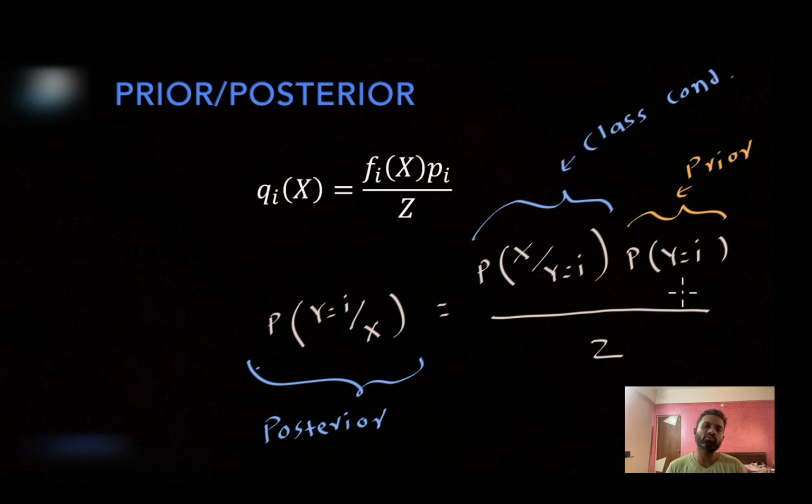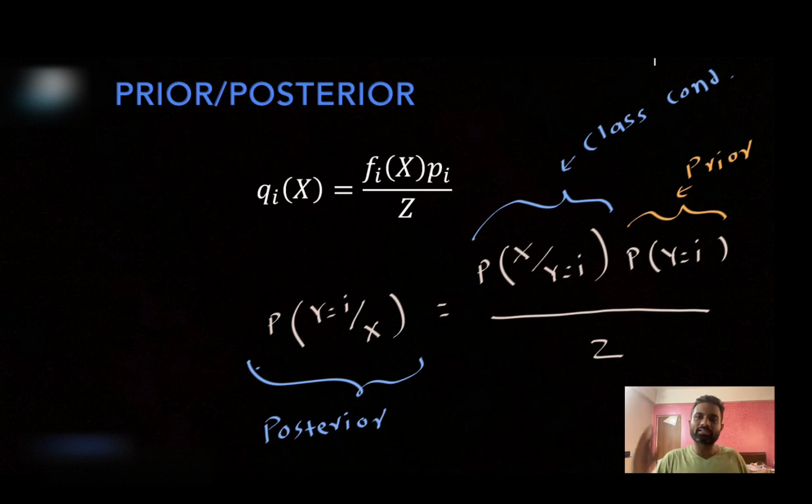Now once you observe a certain evidence, that means you have observed a certain feature vector X has come, now you are interested in the probability of the class label. So we call it a posterior. So that is the conditional probability of y equal to i given that a certain feature vector X has occurred. And the class conditional probability means you are interested in the probability of the feature vector itself, but given the class label is i. So that's the class conditional.